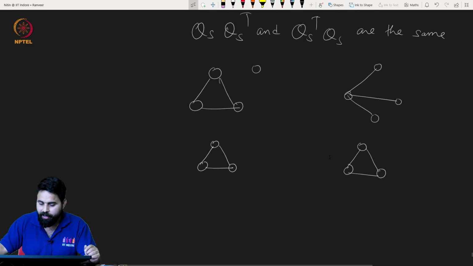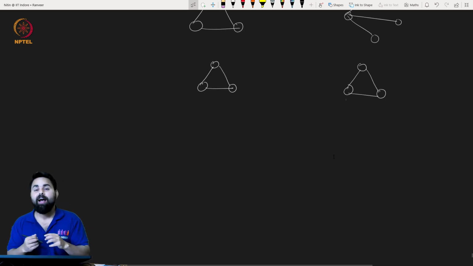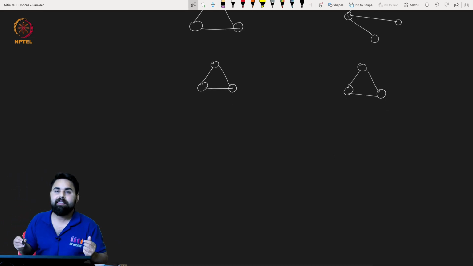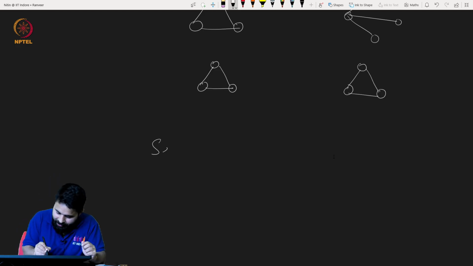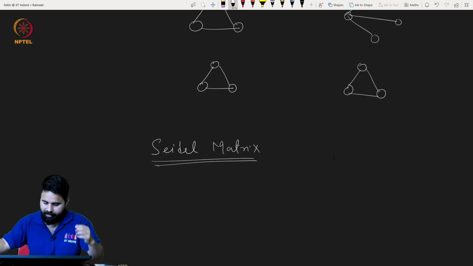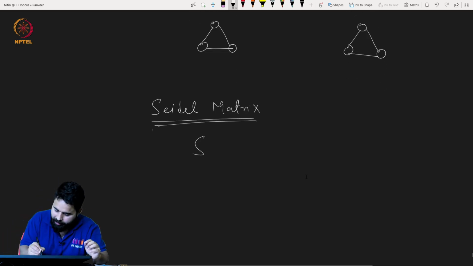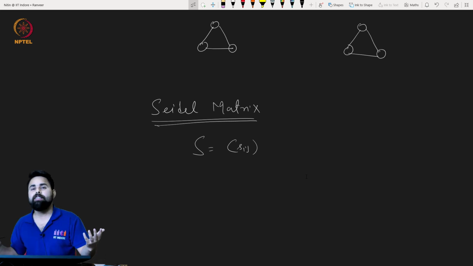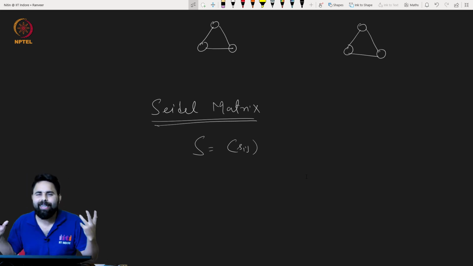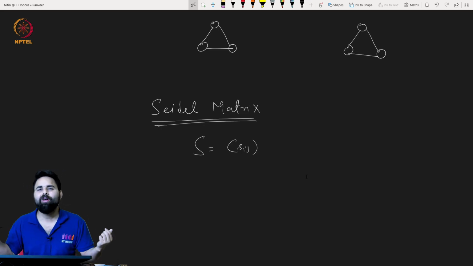Okay, so very good. Now let me finally tell you another interesting matrix that we call the Seidel matrix. The Seidel matrix of a graph is, I would say, an easy-to-define matrix. I will denote it by S, and the general element is Sij. This matrix is very unlike the adjacency matrix. In the adjacency matrix, whenever there is an edge between vertices i and j, we put 1, otherwise 0.